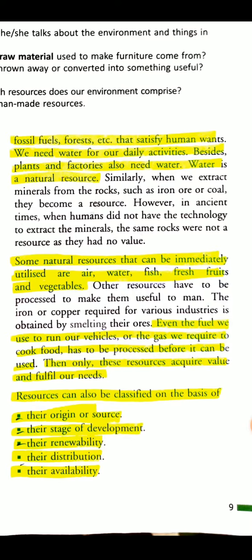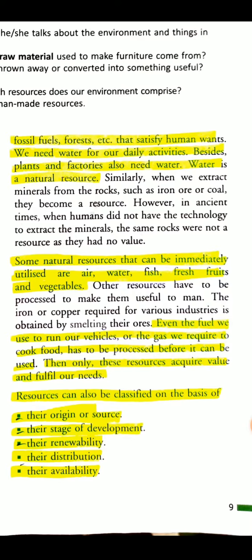Resources can also be classified on the basis of: number 1, their origin or source; number 2, their stage of development; number 3, their renewability; number 4, their distribution; and number 5, their availability. On the basis of their origin, natural resources can be classified into biotic and abiotic resources. Let's talk about biotic resources.